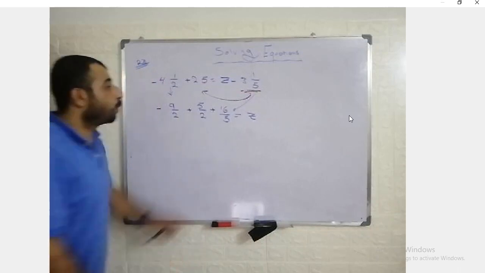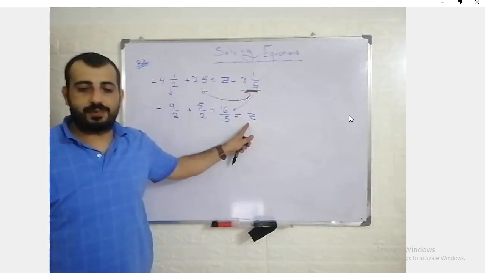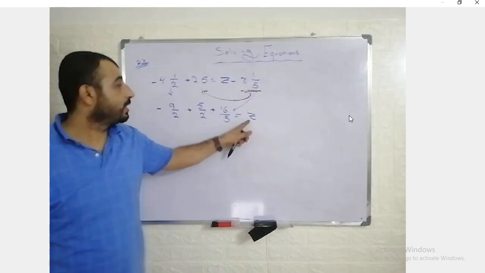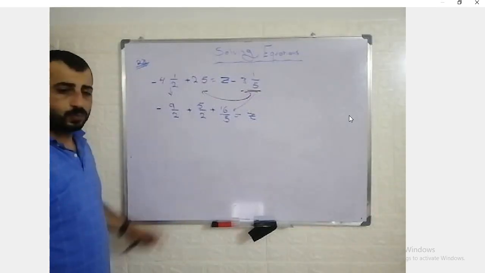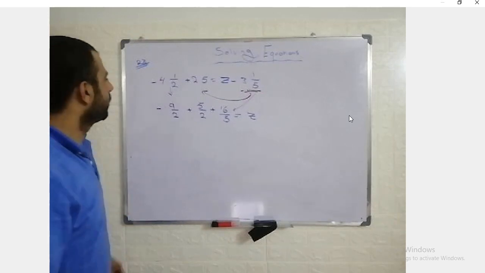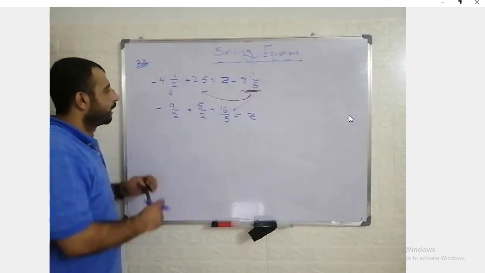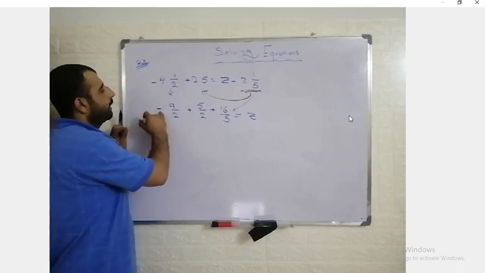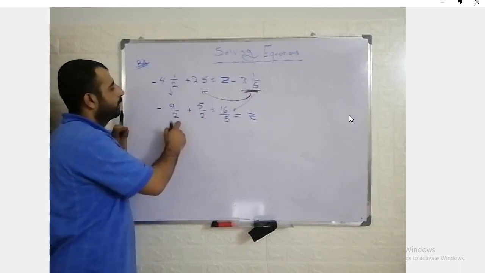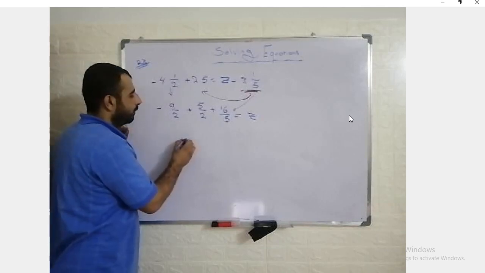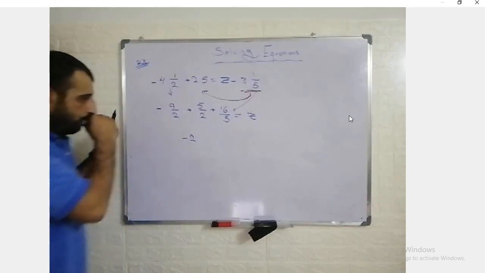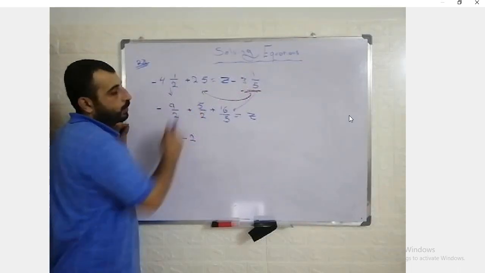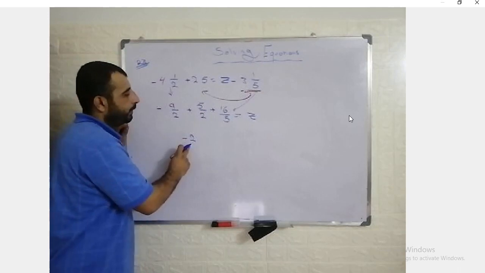To z. So now we find the value of z. The value of z is equal to these. We just need to add these numbers. Here the denominators are already equal. So -9 plus 5 will be -4. -4/2 will be what? -2. Again, -9 plus 5 equals -4, over 2, it will be -2.